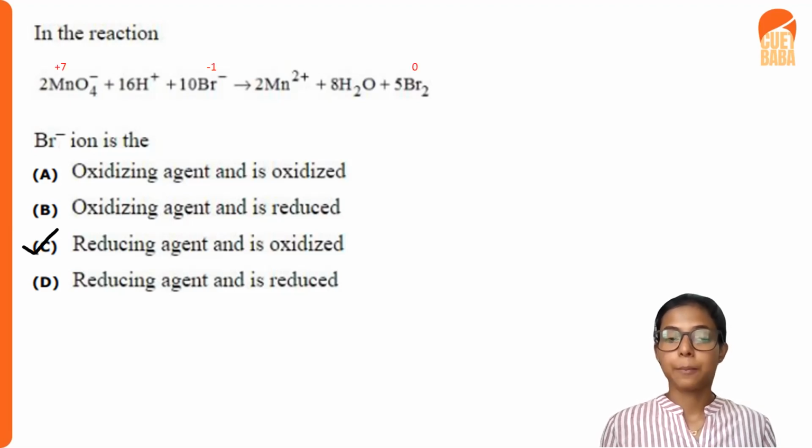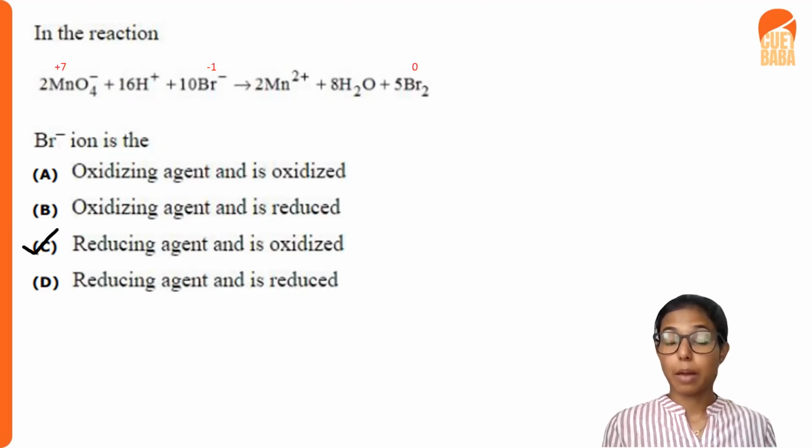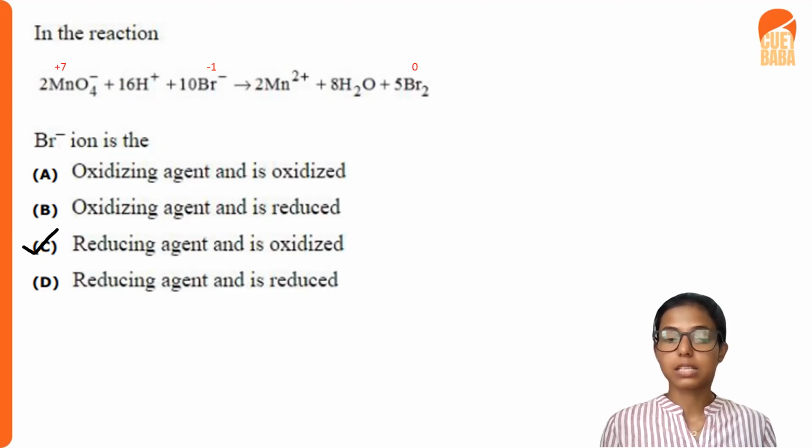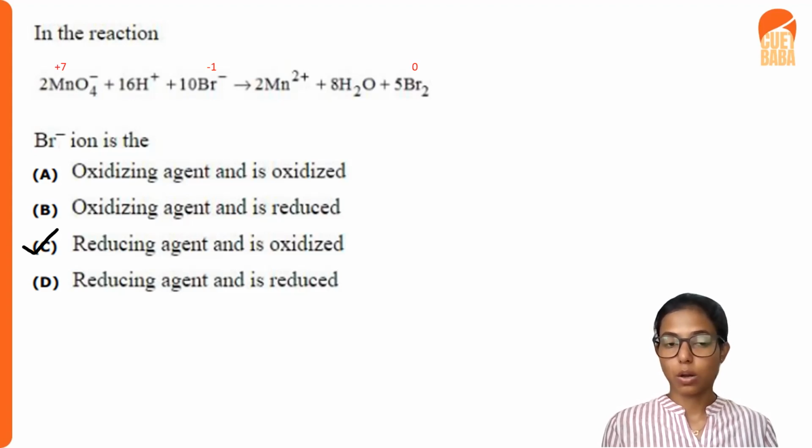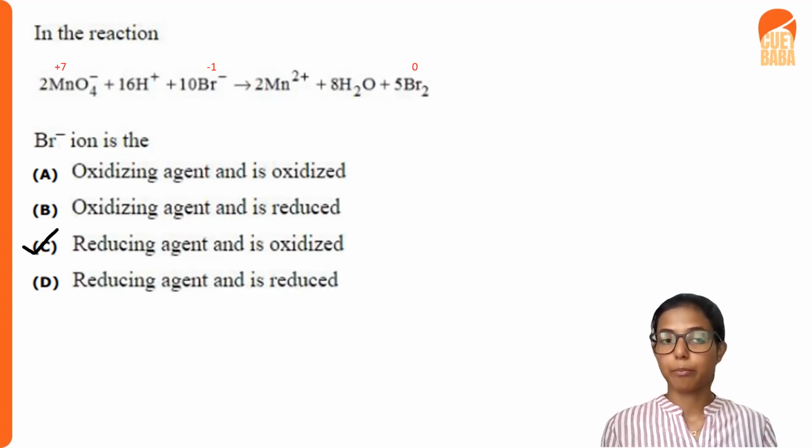So here we can see Mn in MnO4⁻ in this complex ion is in the +7 oxidation state and the Br⁻ is in the -1 oxidation state. And after the reaction, Mn will change to the 2+ oxidation state and Br is changed into the 0 oxidation state. That is, the oxidation state of Br increases. It will go from -1 to 0.